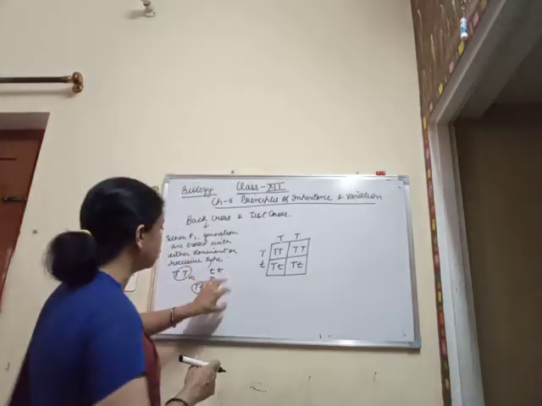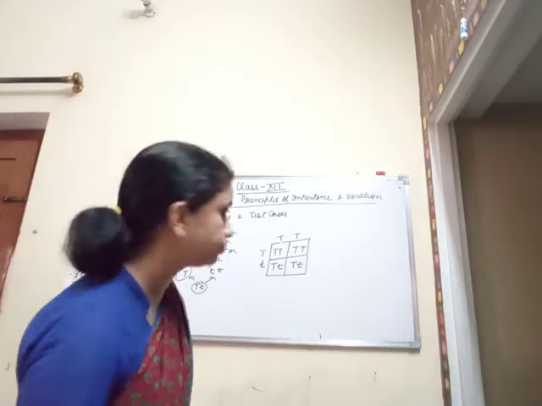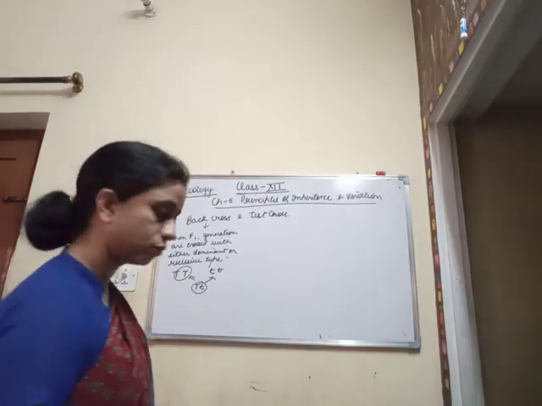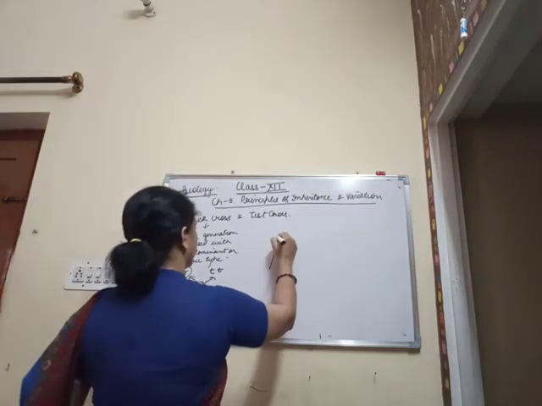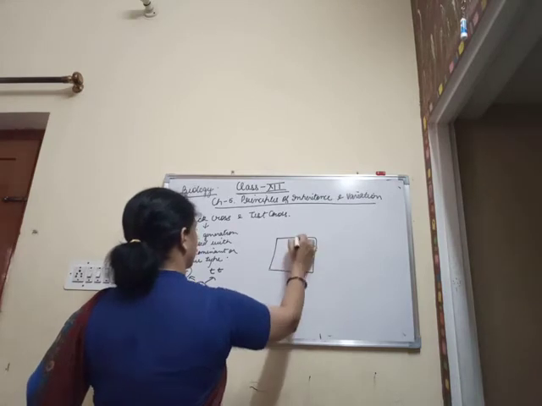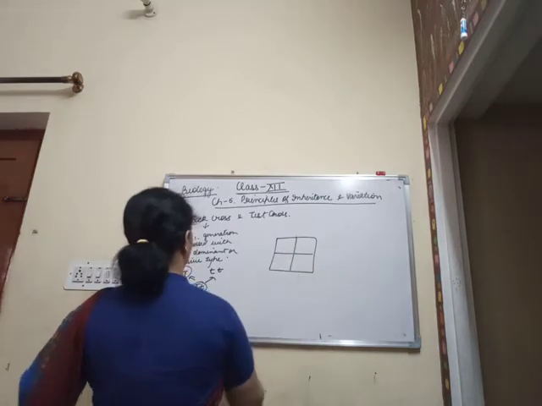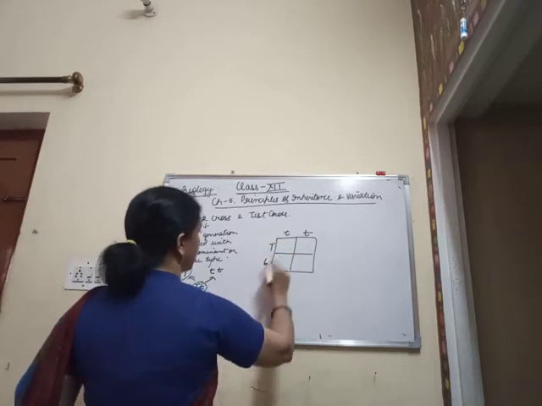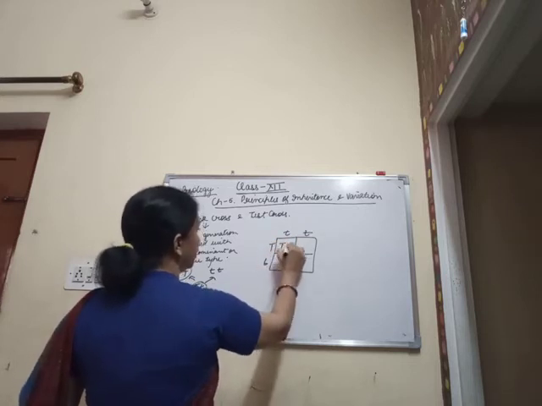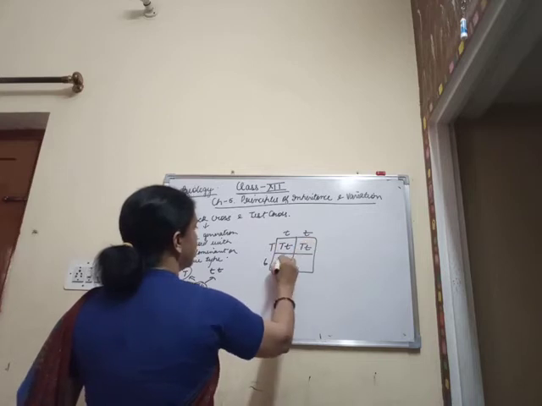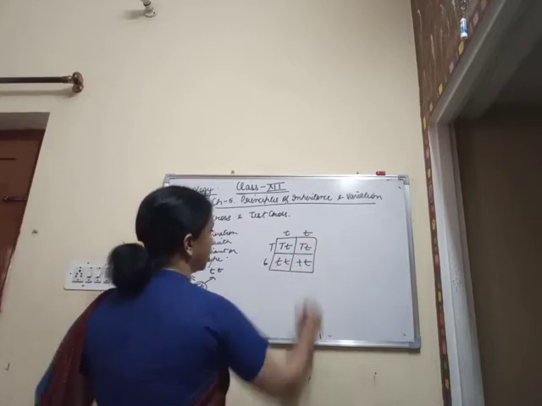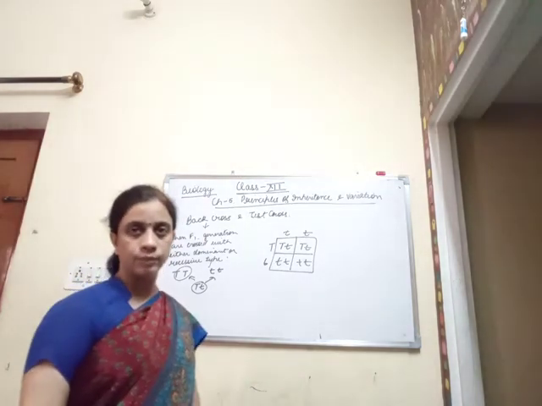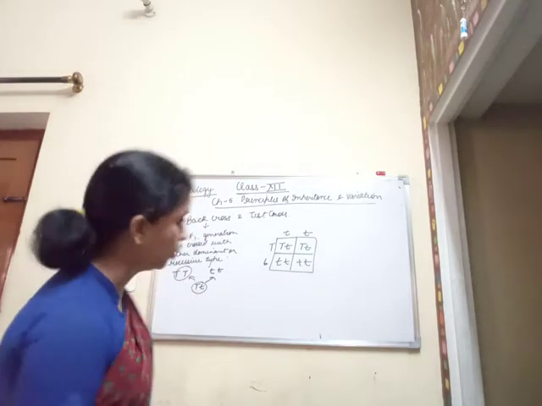Again, when we have a cross with this, then small t, capital T, small t. So accordingly it will be capital T, small t, capital T, small t, small t, small t, small t, small t. So again here the ratio that we obtain is 1:1. So this is what is back cross.